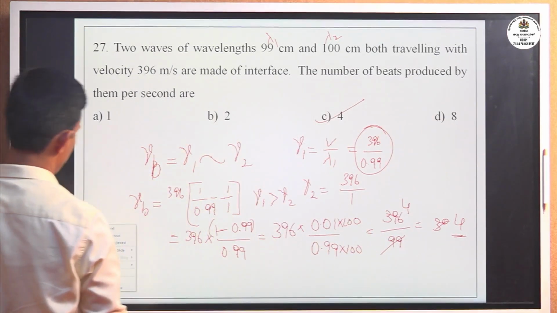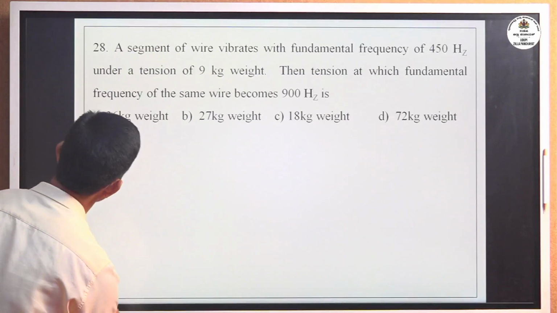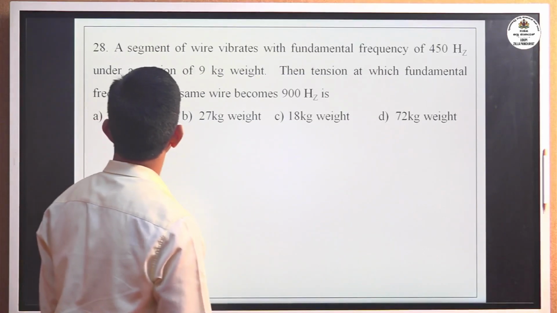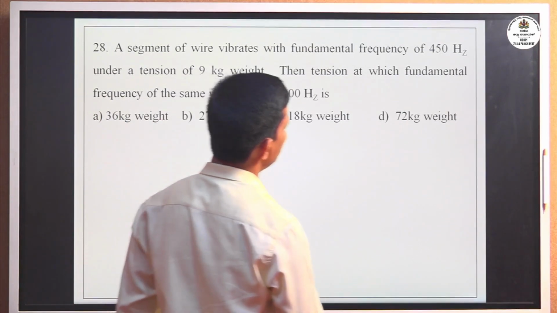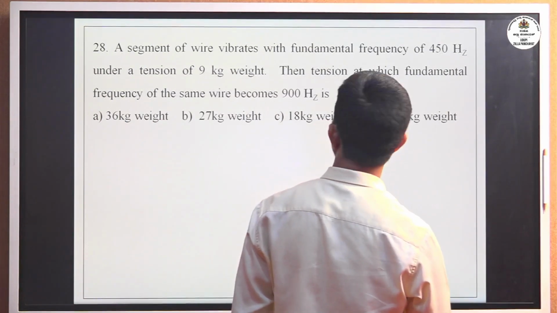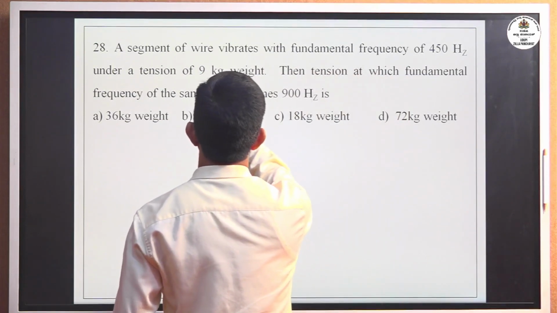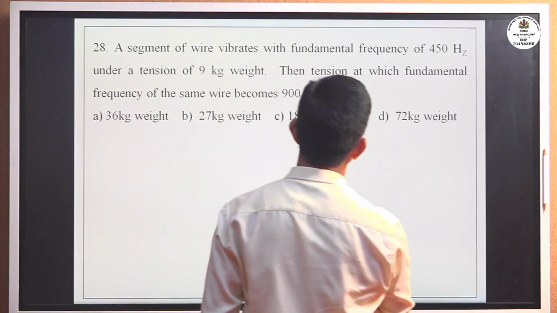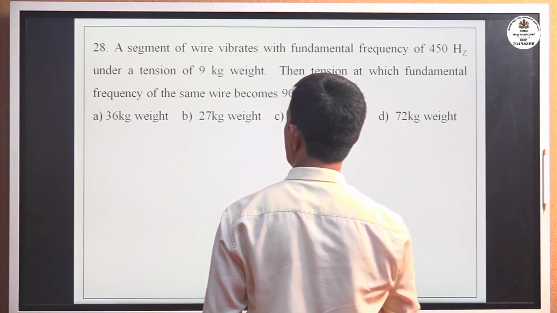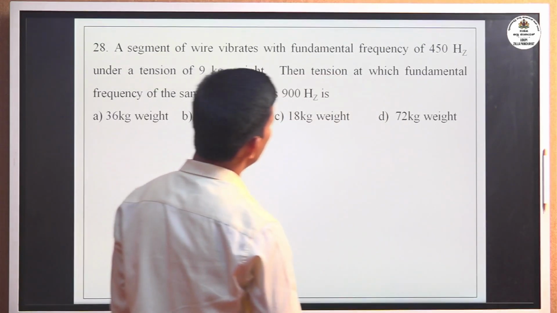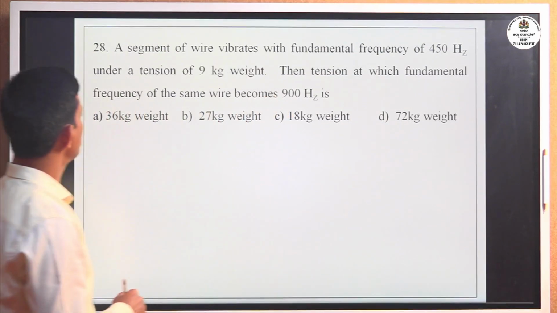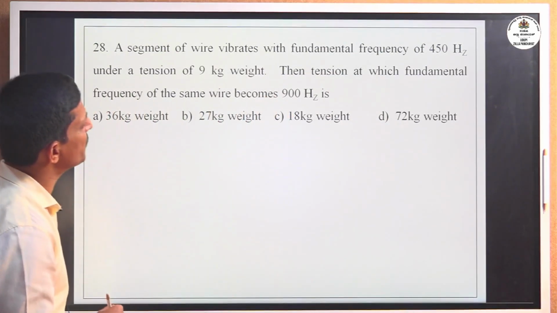Okay, move to the next problem, 28th one. A segment of wire vibrates with fundamental frequency of 450 Hz under a tension of 9 kg weight. Then the tension at which the fundamental frequency of the same wire becomes... Now here fundamental frequency, the vibration of a stretched wire, no?